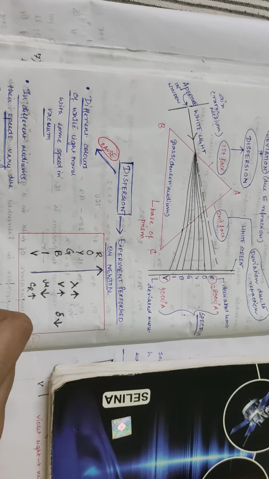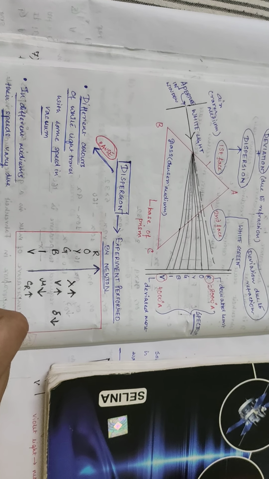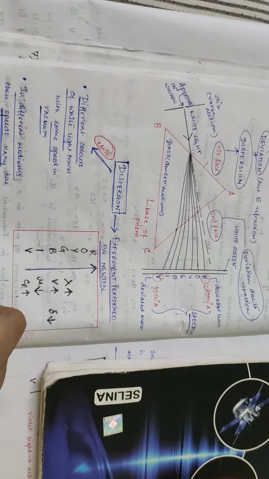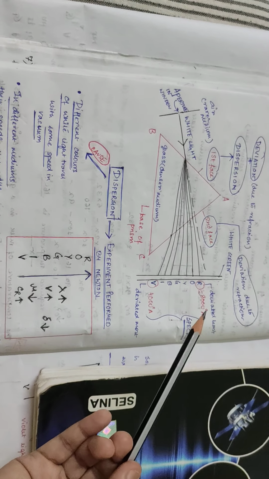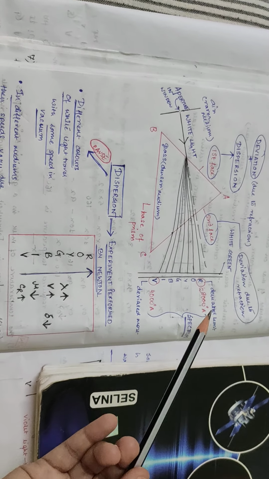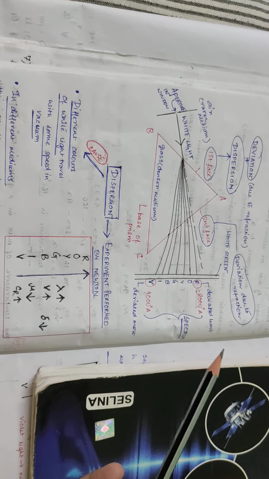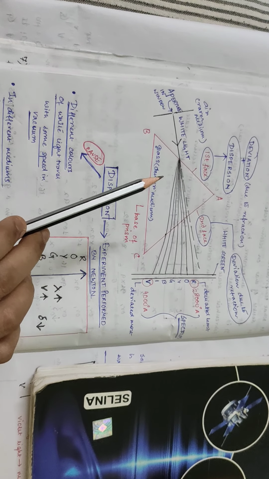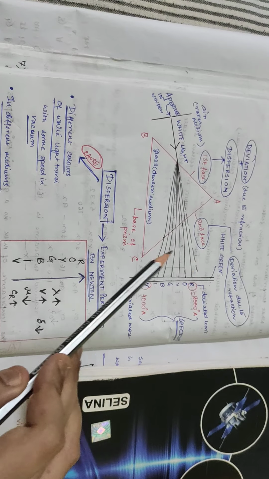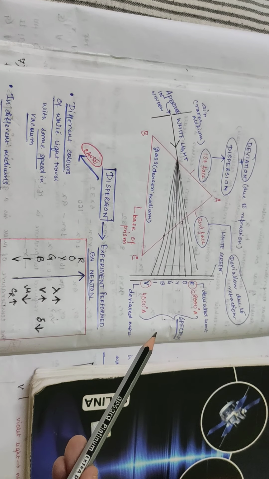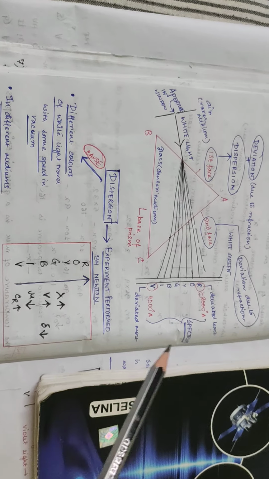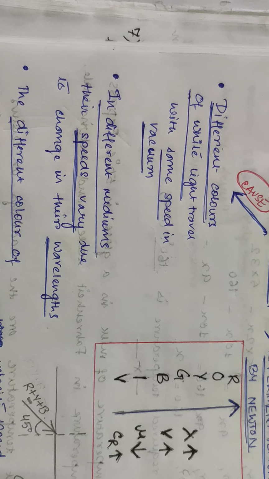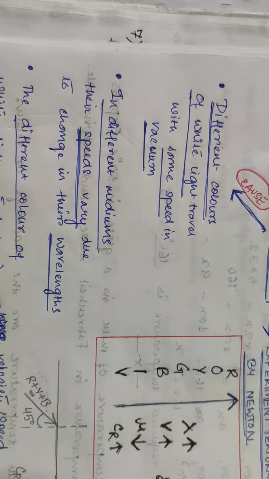Polychromatic light means light consisting of colors of different wavelengths, and monochromatic means only a single wavelength color, like red, orange, violet; these individual colors are monochromatic colors of light. But white light is a combination of the monochromatic colors, forming polychromatic light. So in different mediums the speeds will vary due to the change in their wavelength.